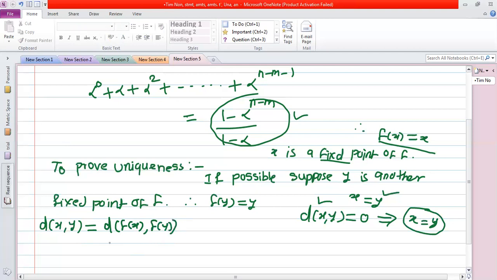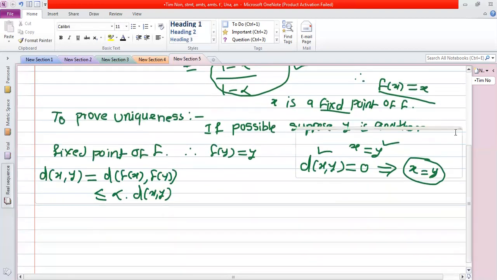Now we use the definition of contraction mapping. By the definition, distance between f of x comma f of y is less than or equal to alpha into distance between x comma y, where alpha is a positive real number strictly less than 1.